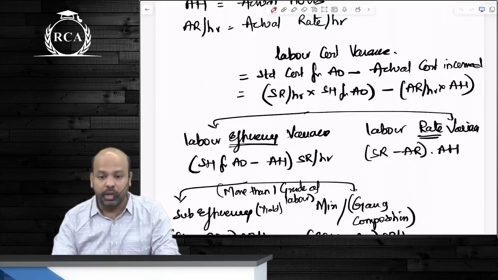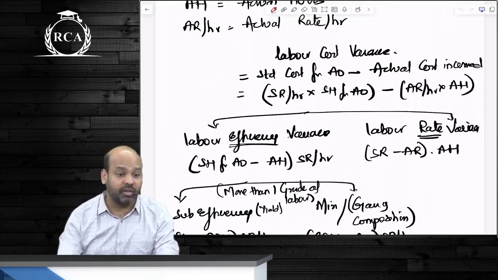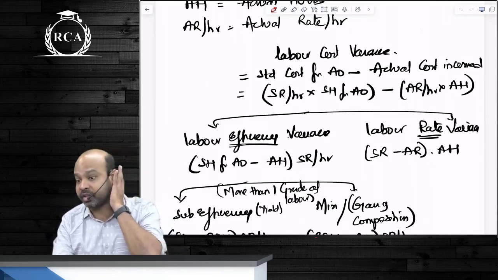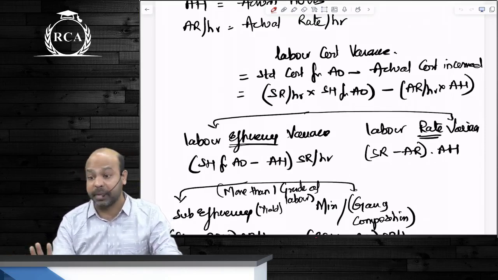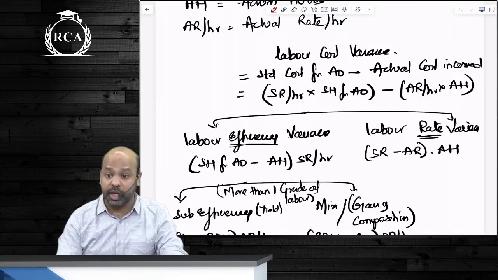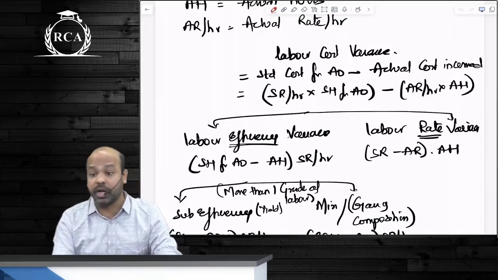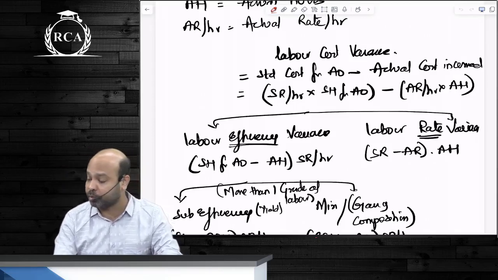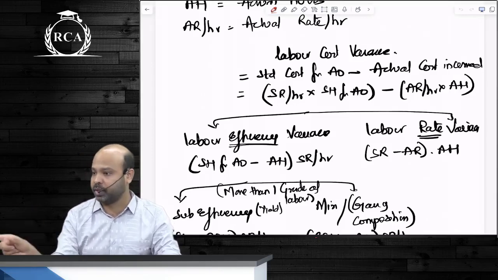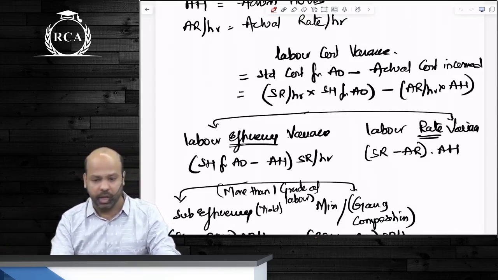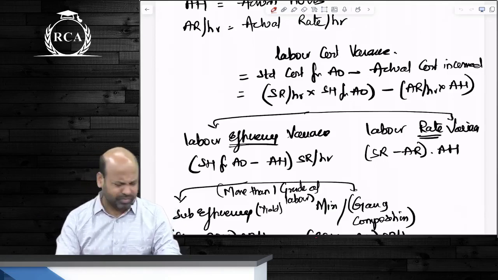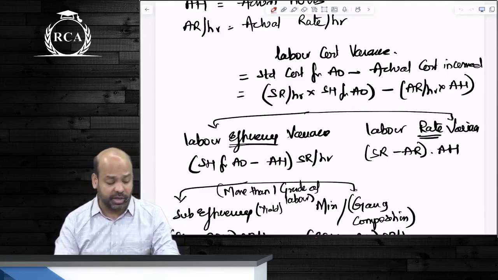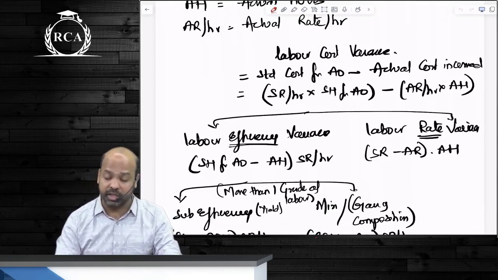Now your labor efficiency variance will be further segregated into sub-efficiency variance or yield variance, and gang composition or mix variance. This arises if and only if you have more than one grade of labor, more than one type of labor, not more than one laborer. To measure sub-efficiency variance, we introduce a new term called RSH, revised standard hours.